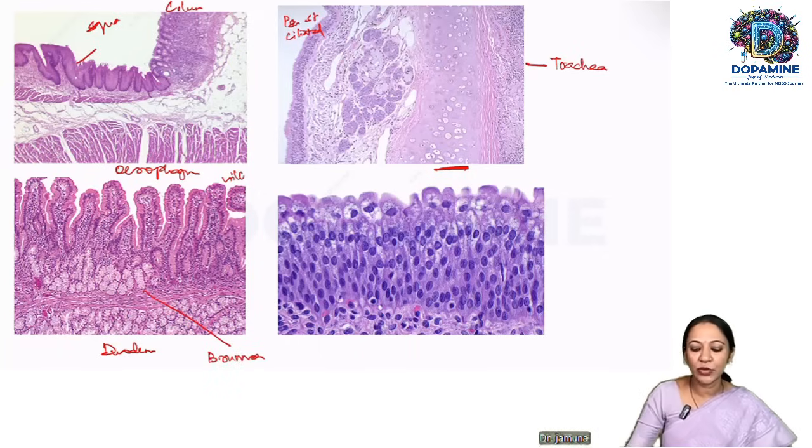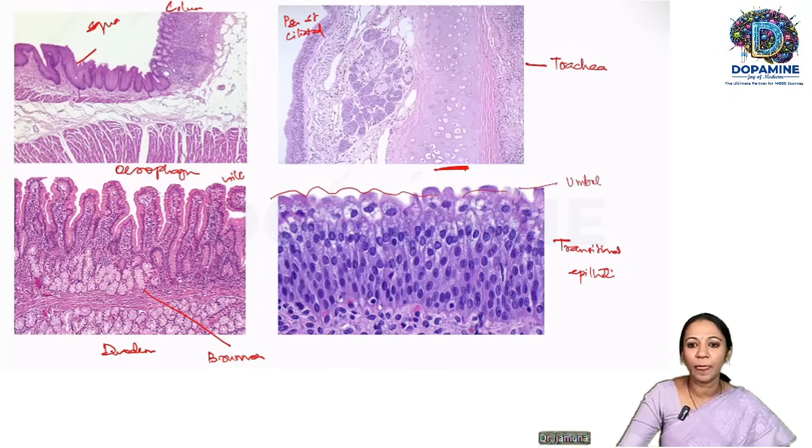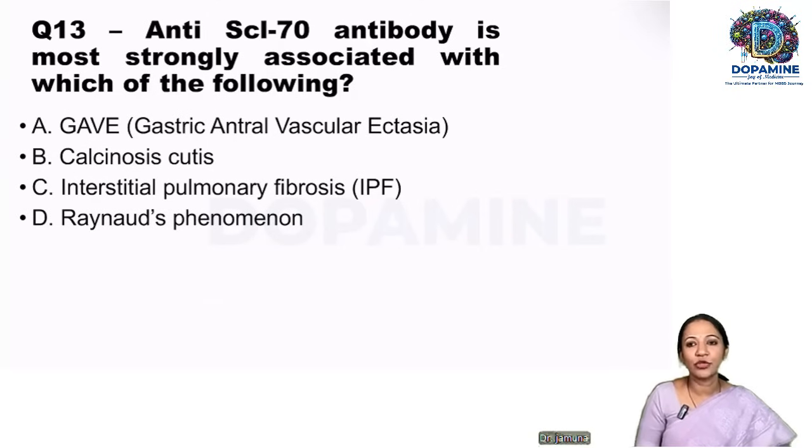And here, as you can see, this is the transitional epithelium of the urinary bladder and the urethra. As you can see, the superficial, this classical cell, that is the umbrella cell. So here the right response is urinary bladder and the ureter. Yeah, so this is a slightly twisted, but interesting question.